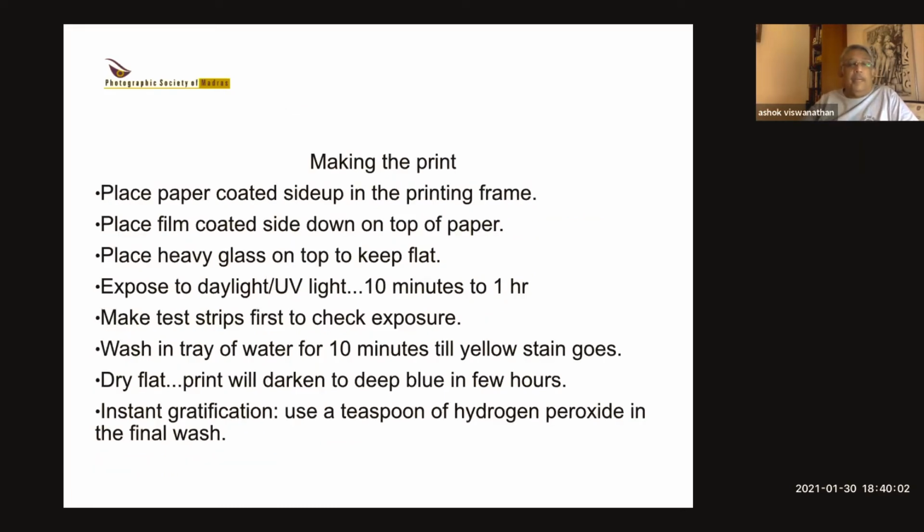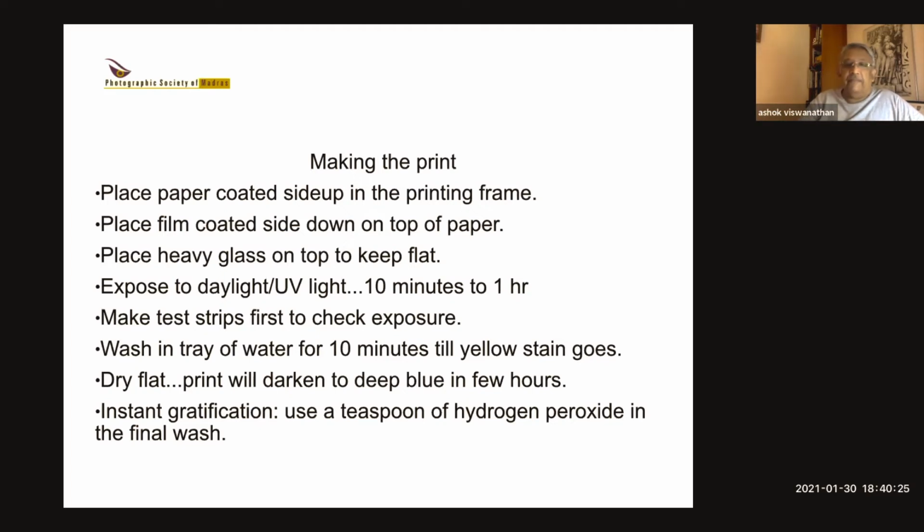Now, when you make the print, this is what you need to do. You place the paper, coated side up, in the printing frame and place the film, coated side down, on top. Just like you do black and white contact printing with the enlarger. Place the heavy glass on top and expose it to daylight or UV light for 10 minutes to 1 hour.